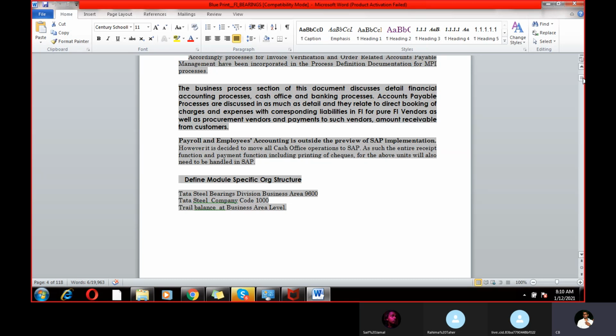That is called data migration. Data migration means you are transferring the data from some legacy system to SAP. Generally, there are two tools the company will use. One is LSMW, Legacy System Migration Workbench, and the second one is BDC, Batch Data Communication. So there are two kinds of tools the company will prefer, BDC and LSMW, to migrate all the data from the legacy system to SAP.